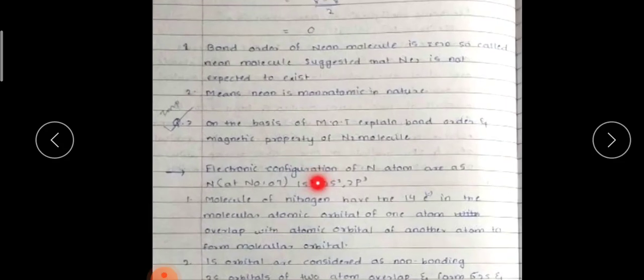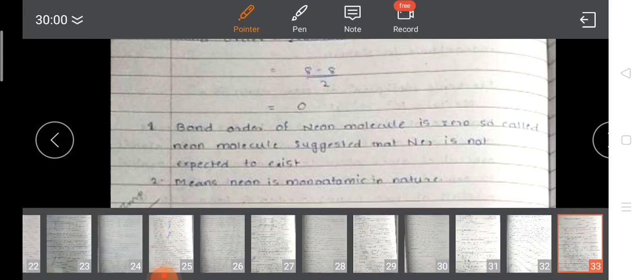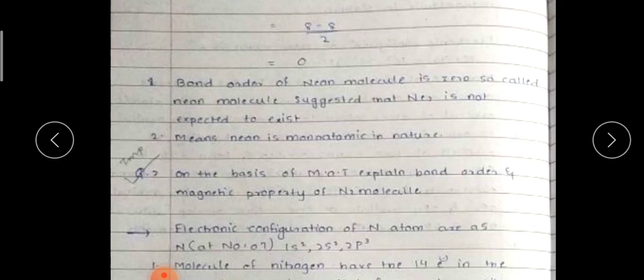You can see 2 and here there are 6. These are 8 in total, and 8 minus 8 is 0, divided by 2, so the total answer will be 0. The bond order of the neon molecule is 0.